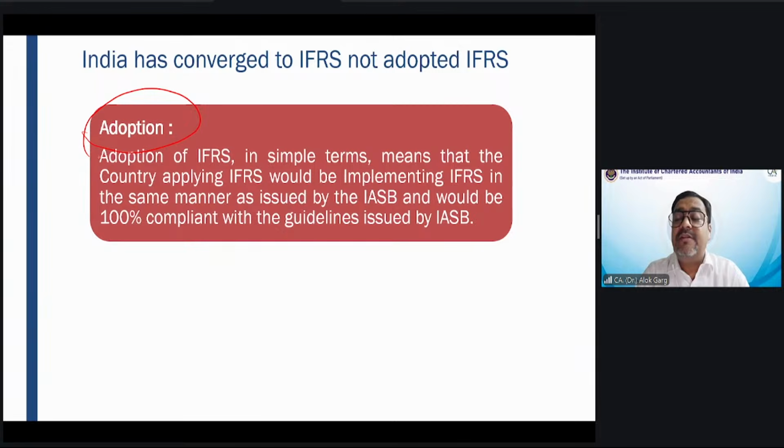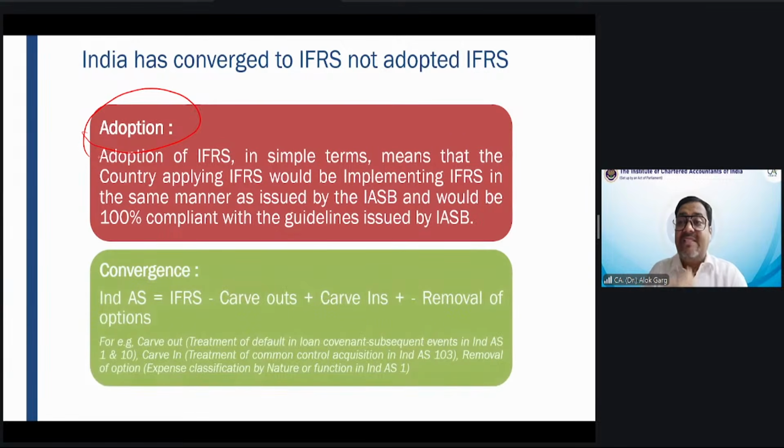under IFRS issued by the International Accounting Standards Board and as adopted by the European Union and the European Financial Reporting Advisory Group, right? So friends, adoption means adopting IFRS as it is without any change. That is why in the Middle East, Europe, and Pakistan, they call it IFRS. Pakistan has also adopted IFRS. But what is the second route which you will use for applying IFRS in a country?